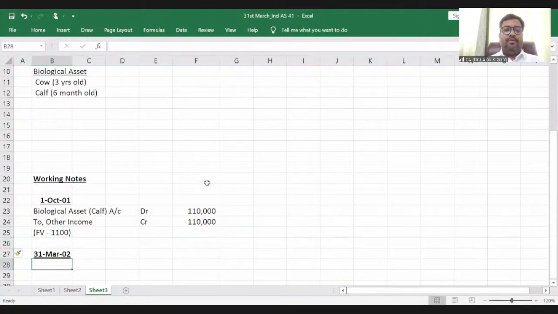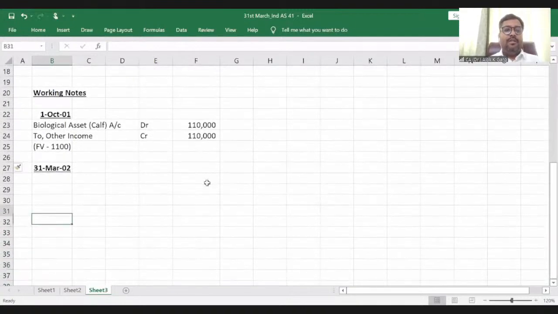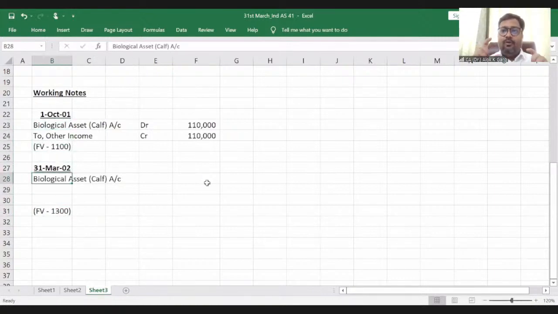But on 31st March 2002, this fair value will become 1,300. So what is the change? The change is 200 rupees increase, because the fair value of the 6 months old calf on 31st March 2002 is 1300, right?